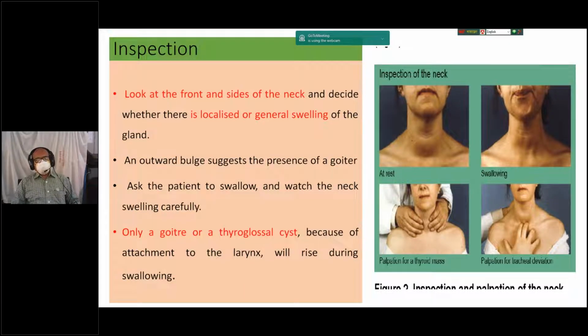When you examine the neck or thyroid gland, initially examine from the front of the neck and then the side of the neck, and decide whether the swelling is localized or generalized. If there is swelling in front of the neck, it is usually a goiter. That is, goiter means swelling of the thyroid gland. And then ask the patient to swallow and to take sips of water, and see whether there is any movement or not.